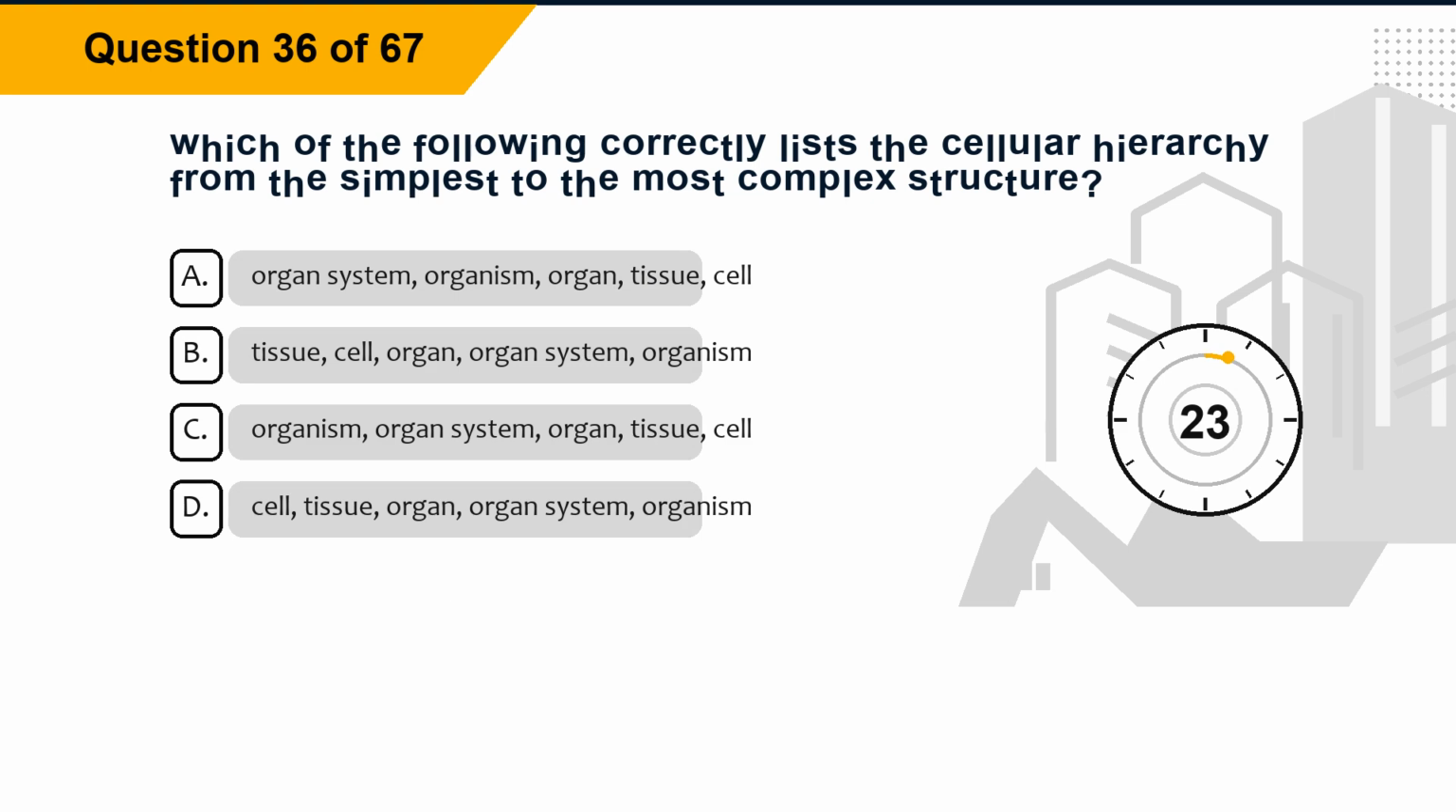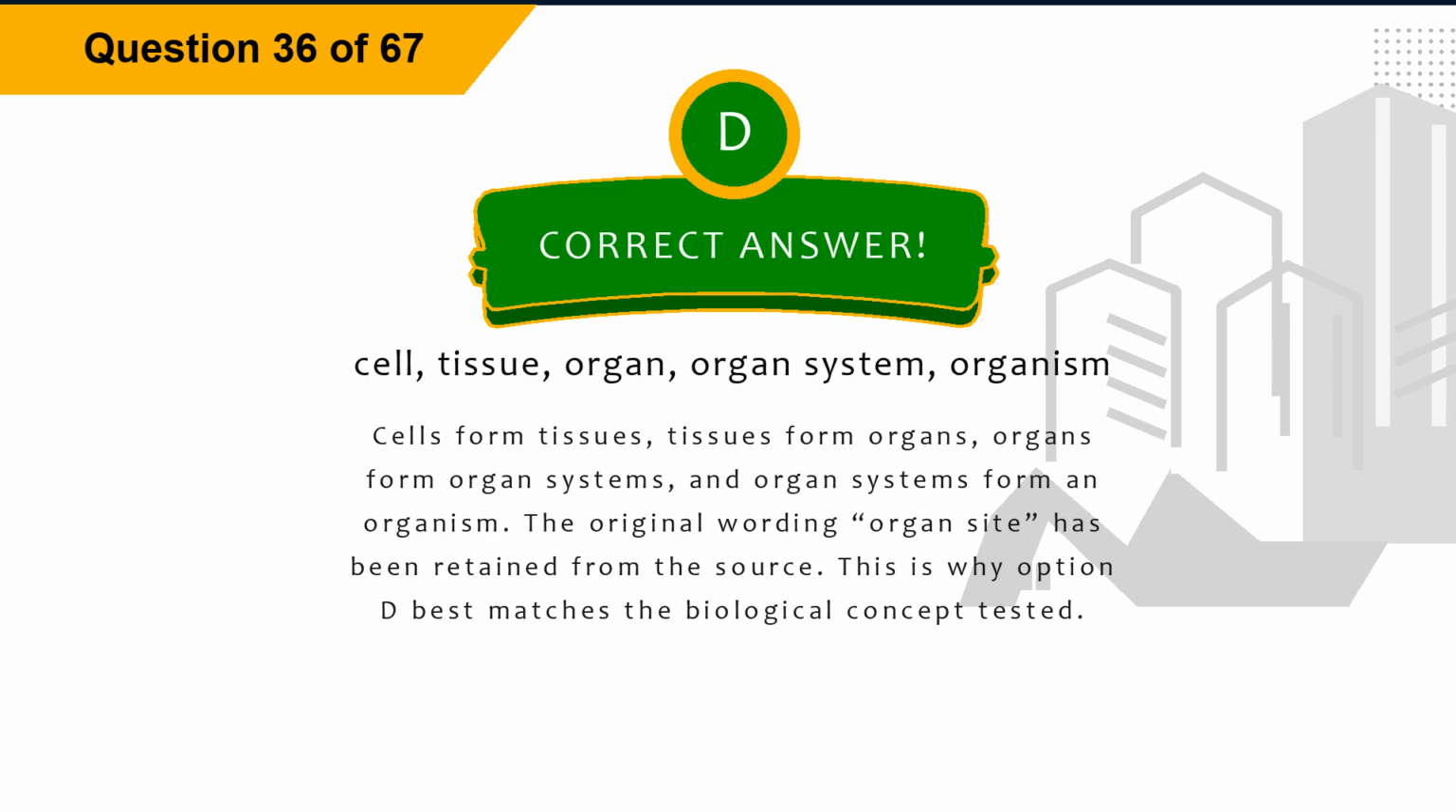Question 36. Which of the following correctly lists the cellular hierarchy from the simplest to the most complex structure? Option A, organ system, organism, organ, tissue, cell. Option B, tissue, cell, organ, organ system, organism. Option C, organism, organ system, organ, tissue, cell. Option D, cell, tissue, organ, organ system, organism. The correct answer is option D, cell, tissue, organ, organ system, organism. Explanation. Cells form tissues, tissues form organs, organs form organ systems, and organ systems form an organism. The original wording has been retained from the source. This is why option D best matches the biological concept tested.